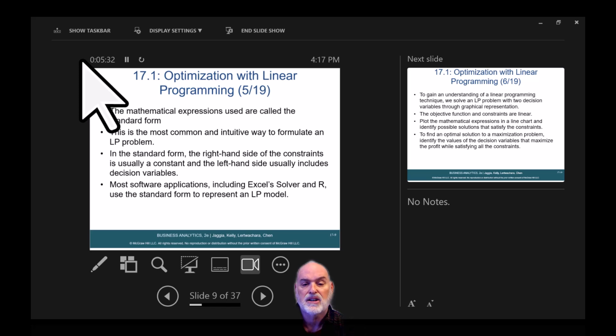The mathematical expressions used are called the standard form. This is the most common and intuitive way to formulate an LP problem. In the standard form, the right-hand side of the constraints is usually a constant, and the left-hand side usually includes decision variables. Most software applications, including Excel, Solver, and R, use the standard form to represent an LP model.